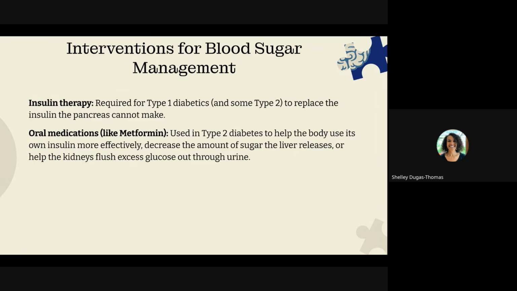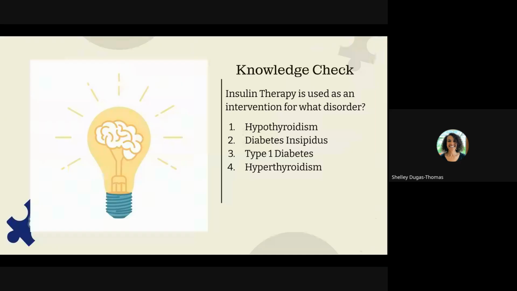Insulin therapy is required for type 1 diabetes mellitus because the pancreas cannot produce insulin. Oral medications include metformin, which helps the body maximize its own insulin production and helps flush out glucose via urination.